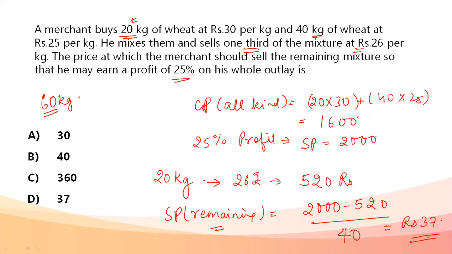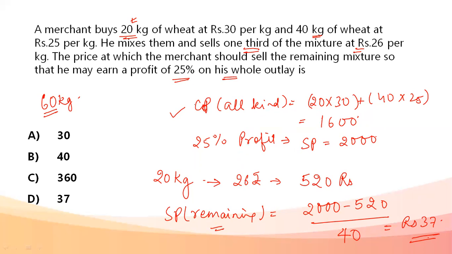Simple concept. What we did was we found out the cost price of all the wheat that was available. So 20 kg at 30 rupees per kg, it was 20 into 30, 40 kg at 25 per kg, 40 into 25. Total comes out to be 1600. Overall, on this whole outlay, he has a profit of 25%. So with 25% profit, the selling price comes out to be 2000.